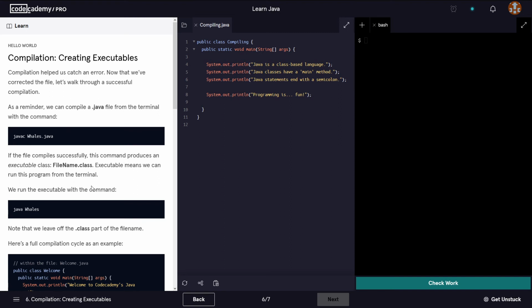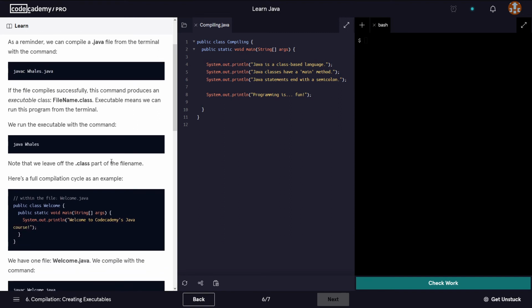Executable means we can run this program from the terminal. We run the executable with the command java and then the name of the file, but without the extension. Okay, so without the extension .class, or what other extension have we seen? .java.